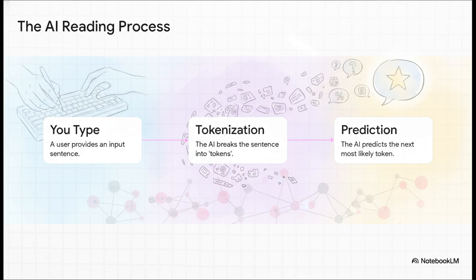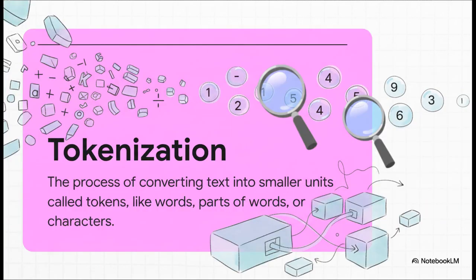Okay, here's the key thing you need to get. It's basically a three-step process. You type something, the AI smashes your sentence into little pieces called tokens, and then its one and only goal is to predict what the next most likely token should be. It's not understanding anything, not really. It's all just a high-stakes probability game. And this whole process is called tokenization.